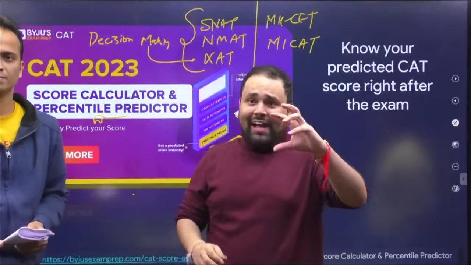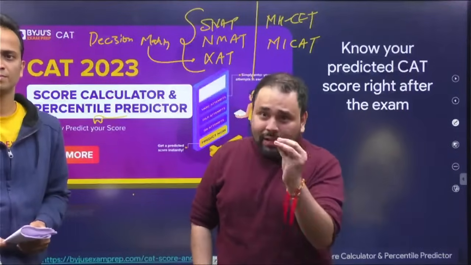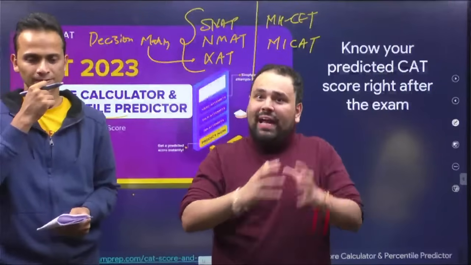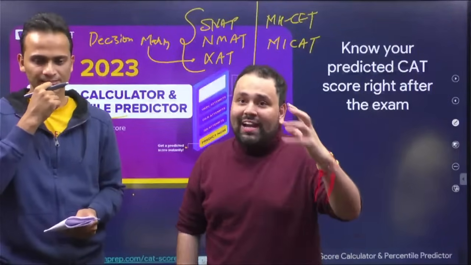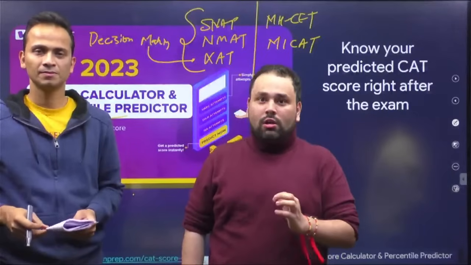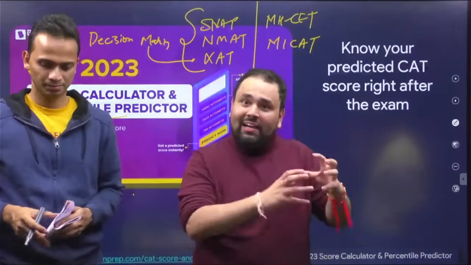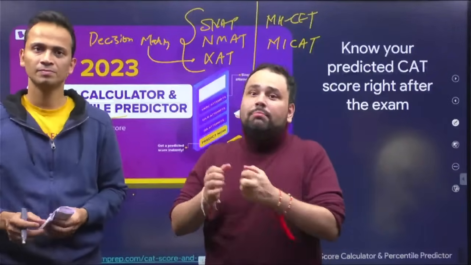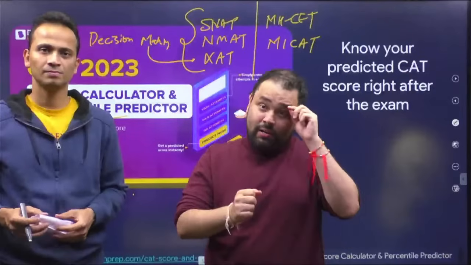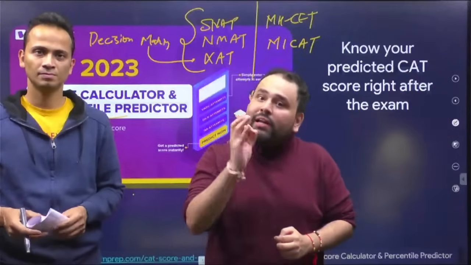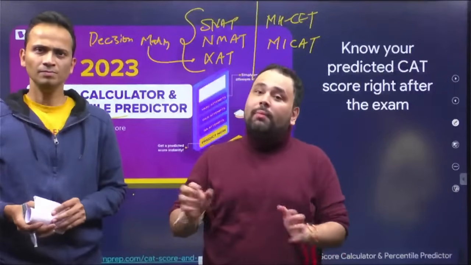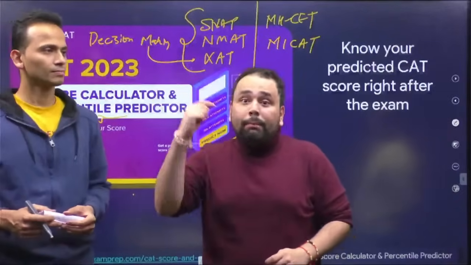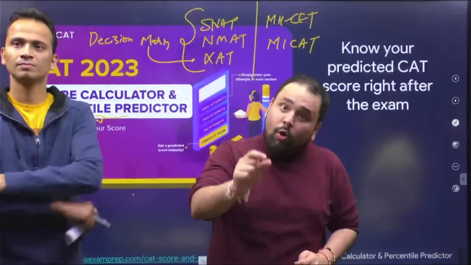Now, in all that Gaurav sir said, one section where you will see the most difference in Snap, NMAT as compared to an exam like CAT is English. The main reason is that English in CAT is completely comprehension based, whereas English in exams like NMAT and Snap, and more so Snap, is grammar and vocab based. You probably haven't looked at grammar in the last 6 months. You attended the class but didn't practice, didn't open Wren and Martin, don't remember prepositions. That will be the crux.